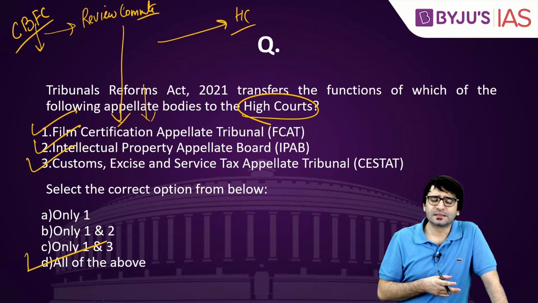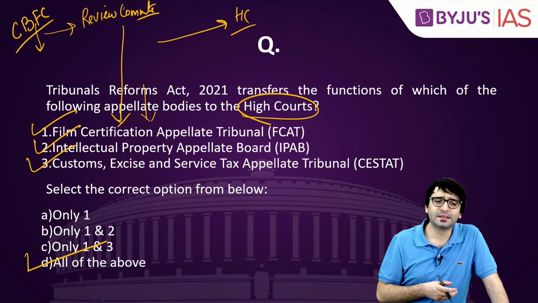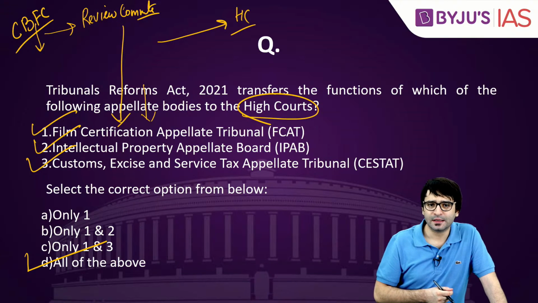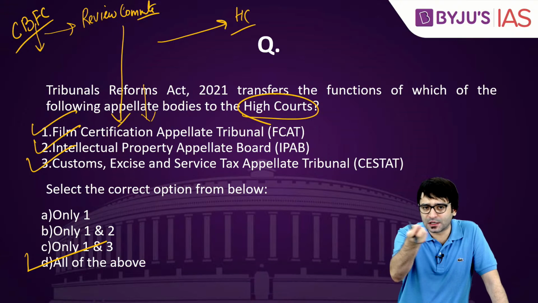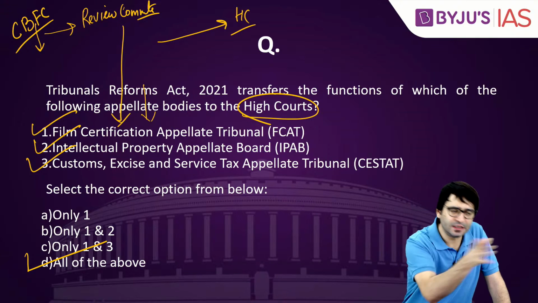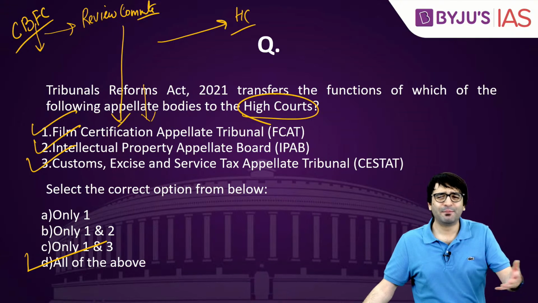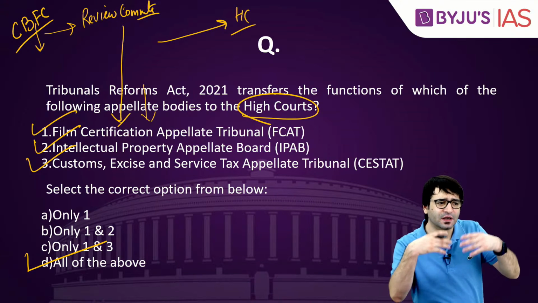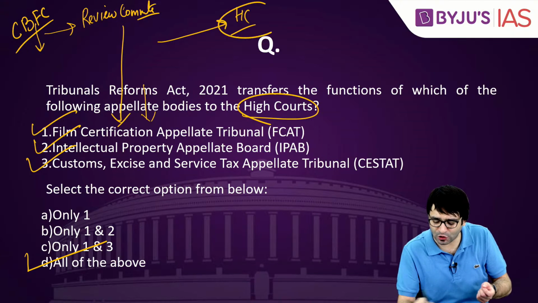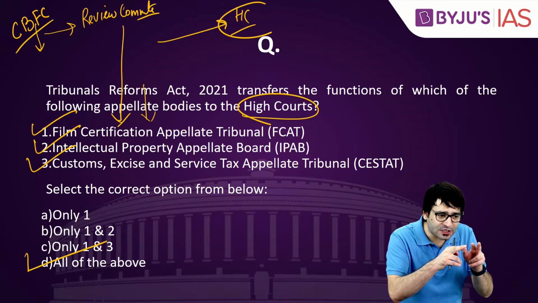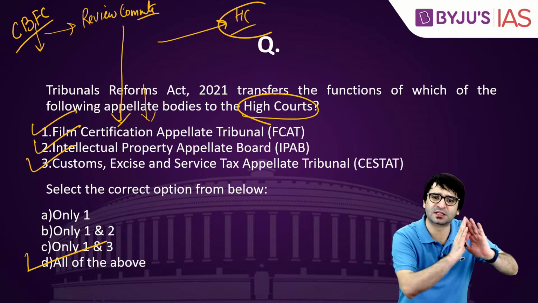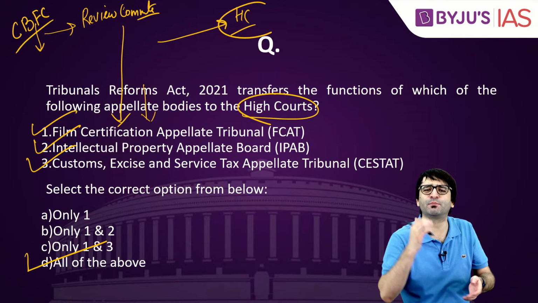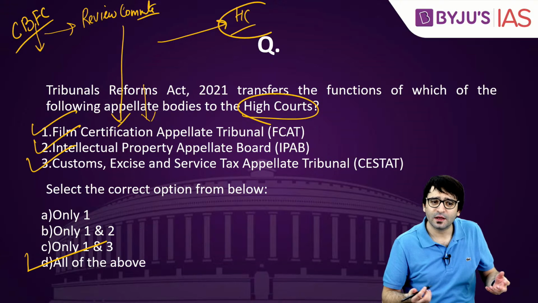That's why some people criticize this act saying stakeholders were not consulted before passing this law. Stakeholders are these filmmakers, you should have consulted them before dissolving this appellate tribunal. But others say it's very convenient. In any case, against the order of the tribunal, you had to approach the High Court. So there was this middle way. So there was this hiccup, appellate tribunal. We have dissolved it, now directly approach the High Court.